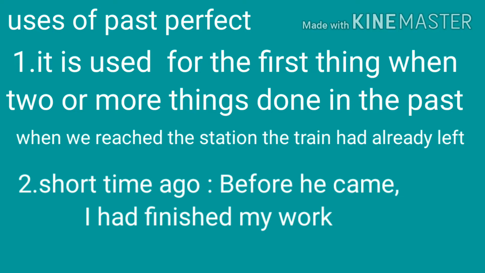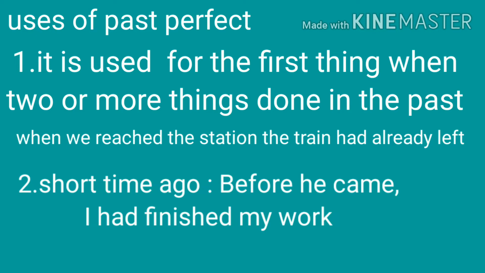For example, we reached the station, the train had already left. 2 things happened, we reached the station and the train had left. So both the works are done in the past, but the train had left before we reached. So in that case, the train had left, because we are using had here as this happened earlier than we reached.